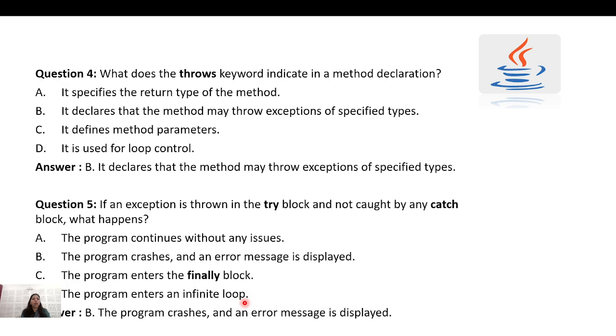What does the throws keyword indicate in the method declaration? It specifies the return type of the method. It declares that the method will throw the exception. It defines the method parameter or is used for loop control. What is the correct option? Yes, the correct option is B. It declares that the method may throw the exception.